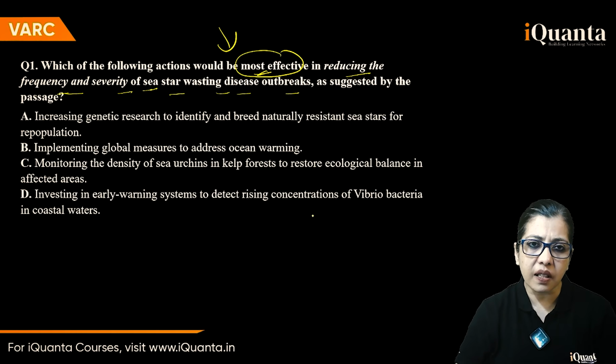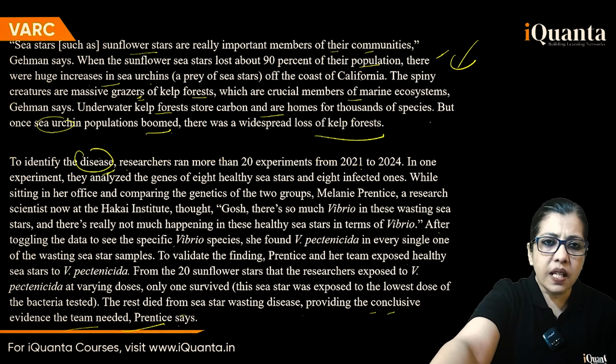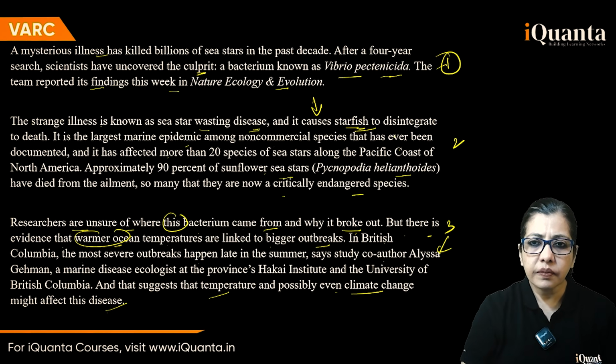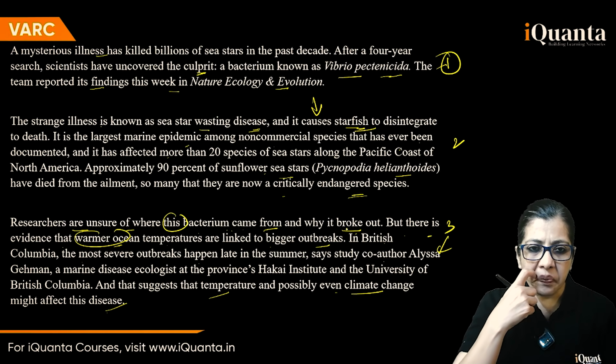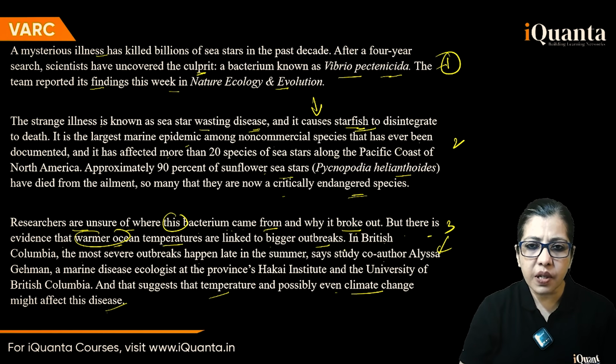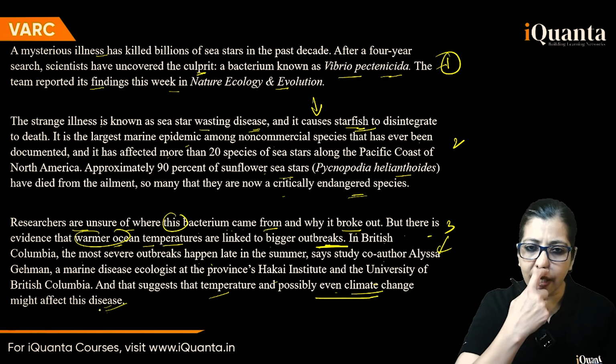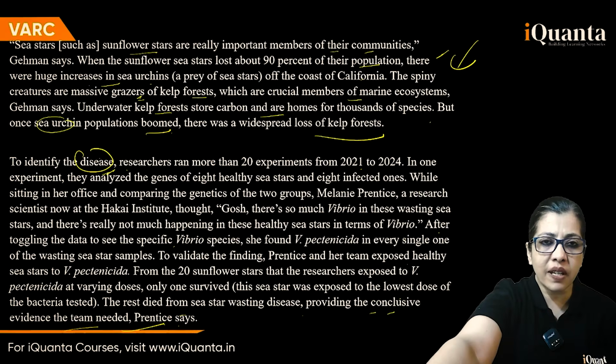What is it that's causing it? So frequency, outbreaks. Here is where this came from. There is evidence that warmer ocean temperatures mean bigger outbreaks. Look at this. So you have to control the temperature. Possibly even climate change might affect this disease. Temperature and possibly even climate change.